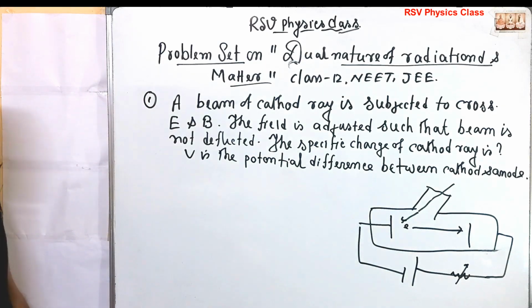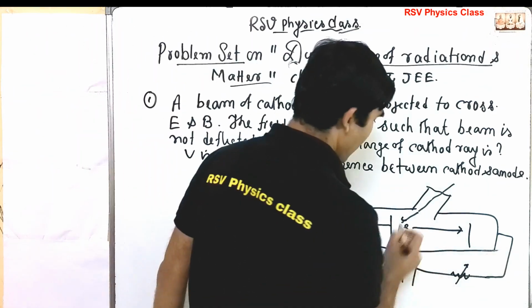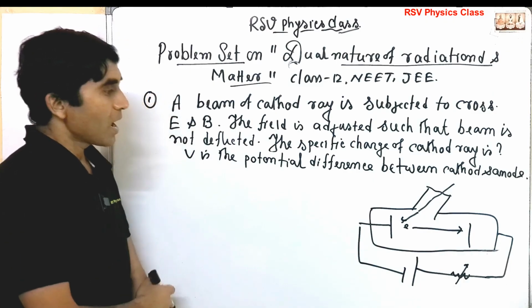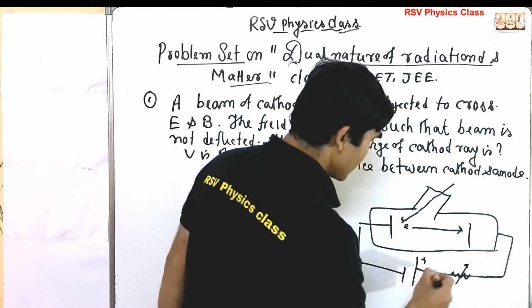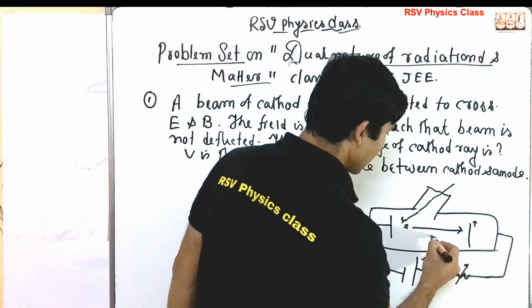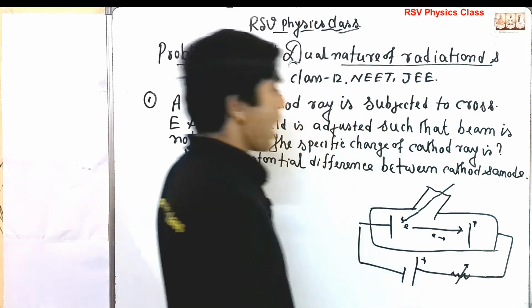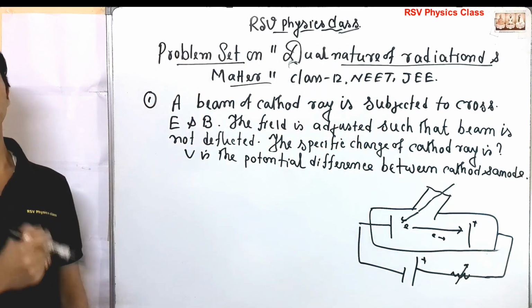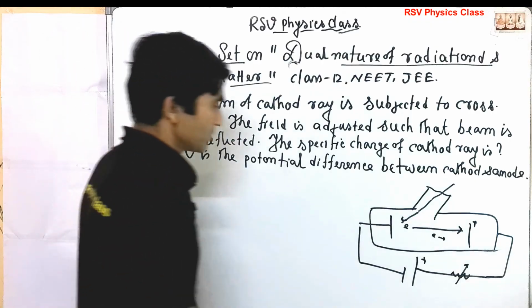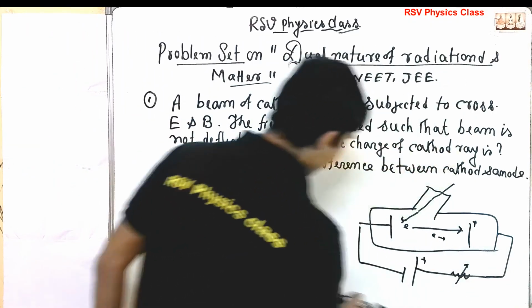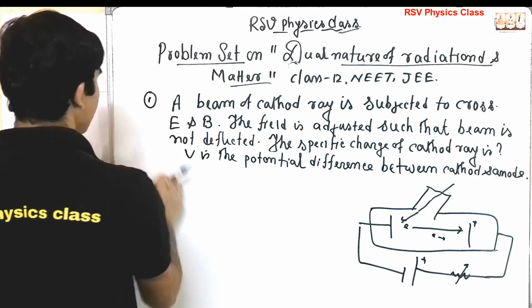Okay, so just see the previous theoretical lecture. Now this is the positive battery, so this is positive and electrons are going, a stream of electrons, basically this is the cathode ray. Okay, sometimes it is a beta ray.